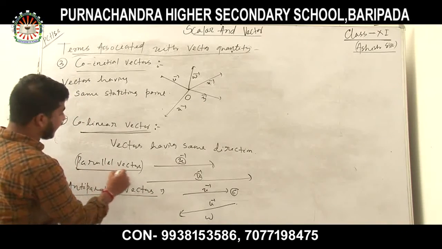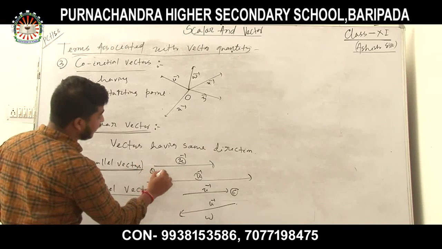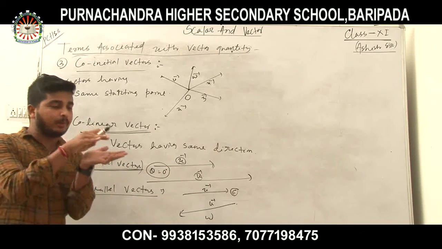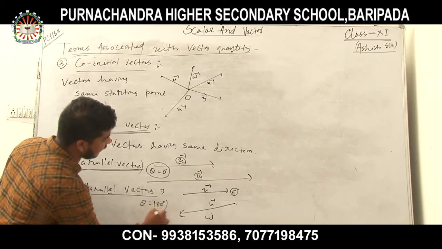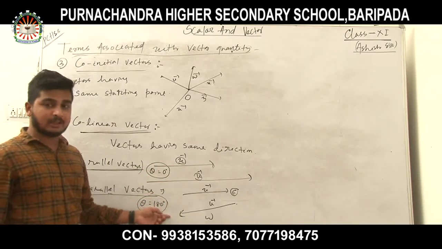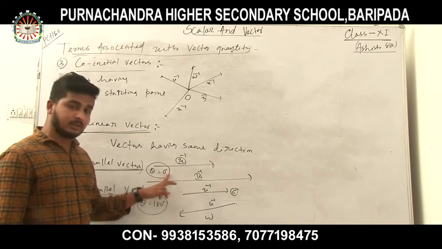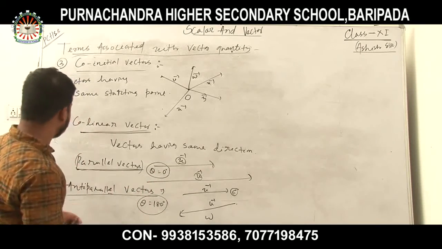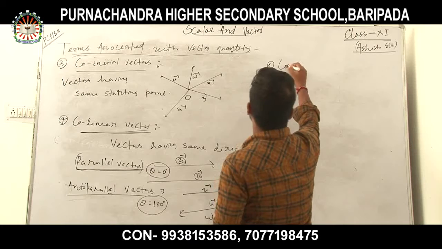Remember one thing: in parallel vectors the angle theta between two vectors is 0 degree, whereas in anti-parallel vectors theta is 180 degree. I will discuss later why this is 0 degree and why this is 180 degree. So this is collinear vector. Another vector is there, that is coplanar vector.